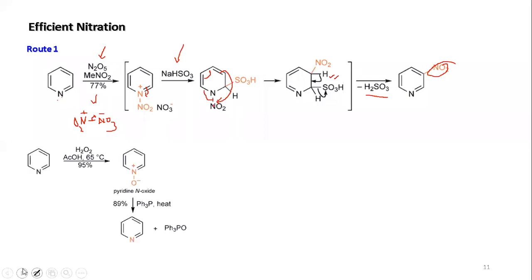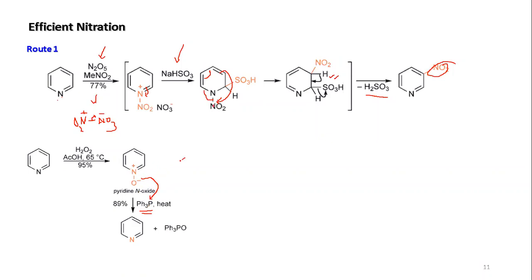Second is another route you can follow. If you treat the pyridine with hydrogen peroxide, we find that pyridine N-oxide can be generated. And that N-oxide you can remove by using triphenylphosphine. So this oxide O minus can react here with triphenylphosphine, connecting to the P, then it will fall here and be removed.